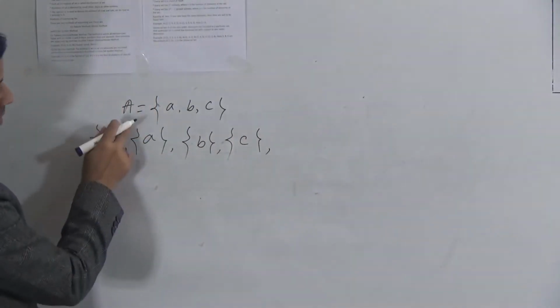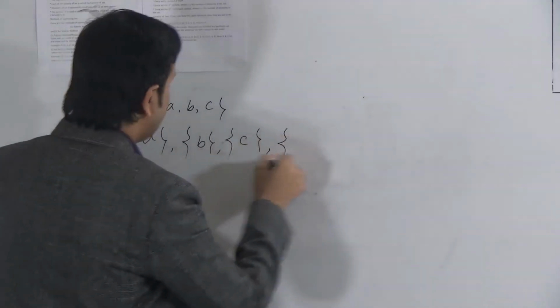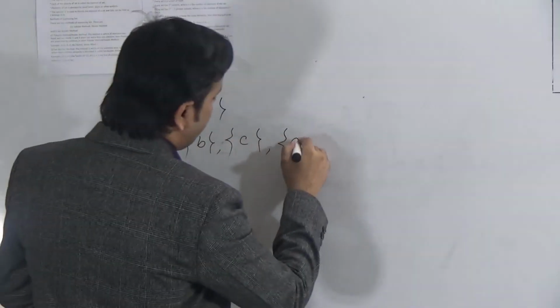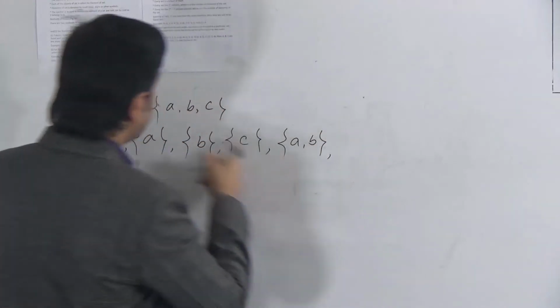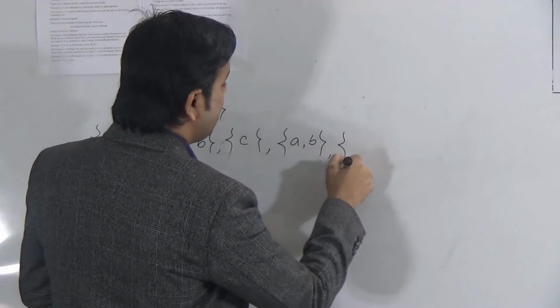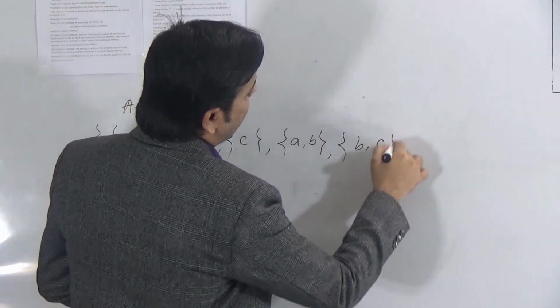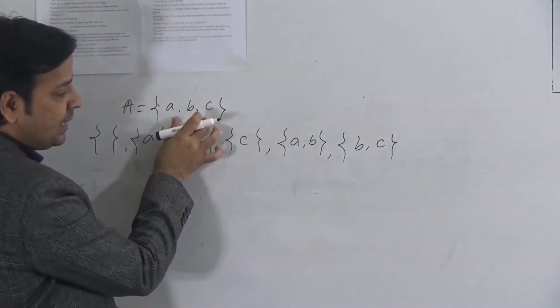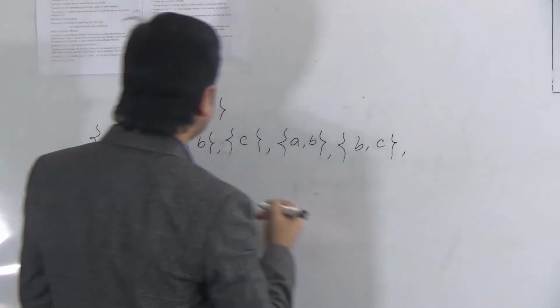All these are subsets of A. Now if we consider two elements, ab, this is also contained in A, so this is also a subset. Now bc is also a subset of A.